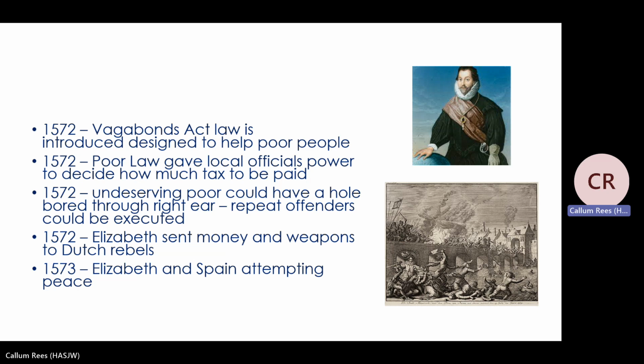She makes a decision that in this conflict between the Dutch rebels and the Spanish, she wants the Dutch rebels to win. So she could send soldiers to go and help fight with the Dutch rebels, but she doesn't want to provoke a war between England and Spain. She doesn't think England will win that war. So what she does is she actually just sends money and weapons to the Dutch rebels. This is clearly not, the Spanish are not going to like this, but it's not enough for them to go to war against England. And remember also the Spanish at this stage, they're having to deal with this big uprising in the Netherlands. They won't have time to go and attack England. So Elizabeth thinks this is a good thing to do at this stage.